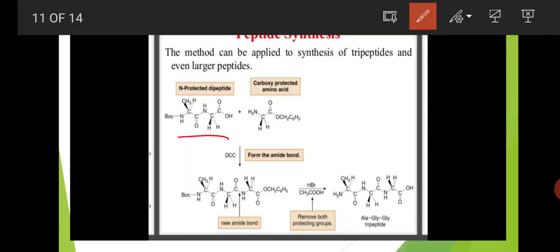Here this is one peptide and this is another peptide. Between these two, a new amide bond is formed. Between these two functional groups, no new peptide bond or new amide bond is formed. Next, after removing both protecting groups,